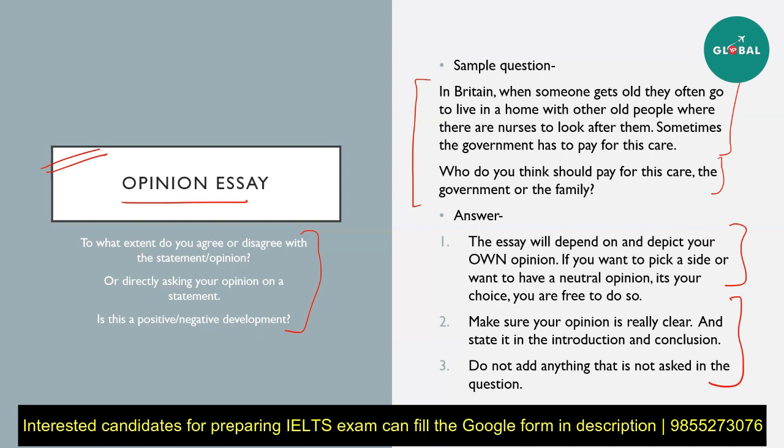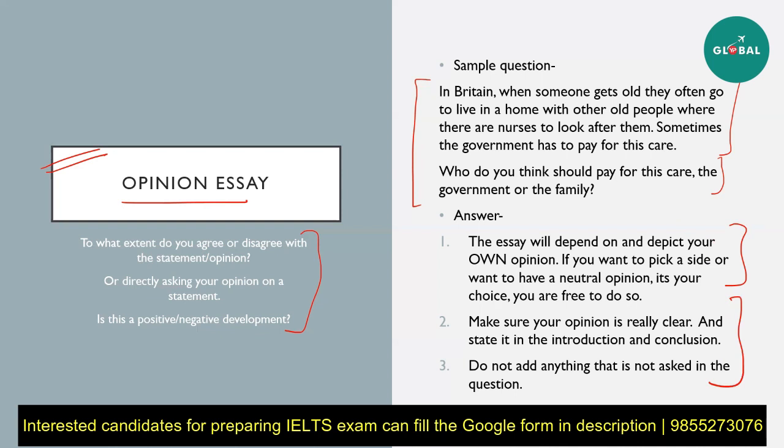If you're going for a 50-50 approach, one paragraph will be about why government should be paying it, another would be about how people should be paying it. And then in your conclusion, you can include things like how it will work out, how the contribution will be physically possible, how it can be implemented in real life.